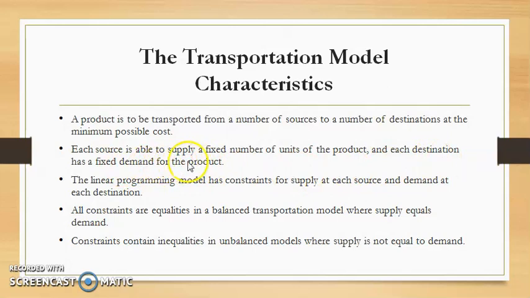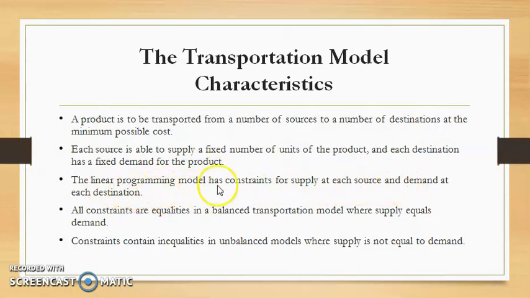We assume here that demand is fixed with respect to time and supplying capacity of each of the sources is also fixed, constant.